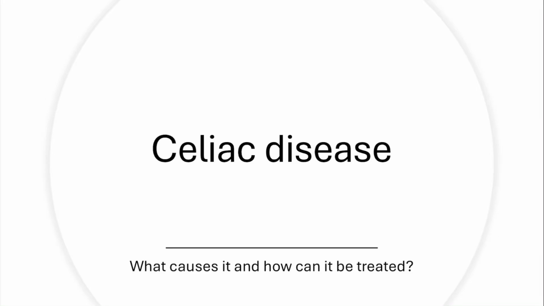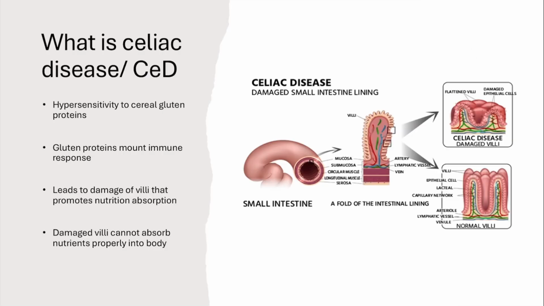Okay, so today we're going to be talking about celiac disease, like what causes it and how it can be treated. What is celiac disease? Celiac disease is a chronic digestive and immune disorder that damages the small intestines. Celiac is Greek for abdominal, and in the 1940s, celiac disease was also linked to wheat or gluten.